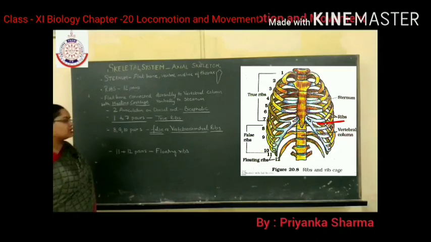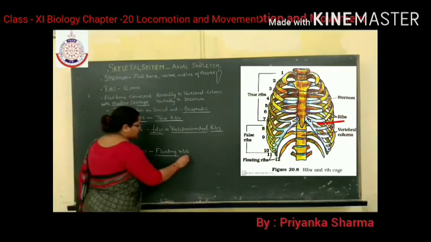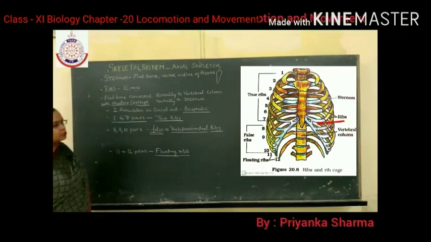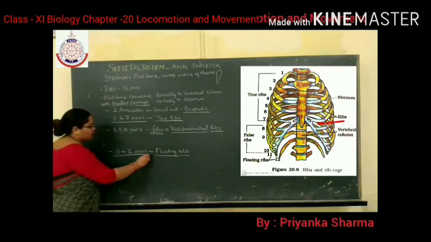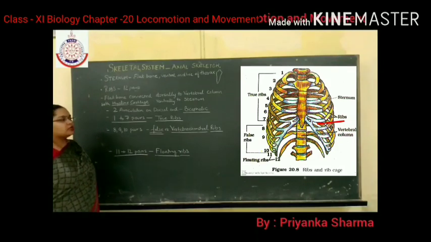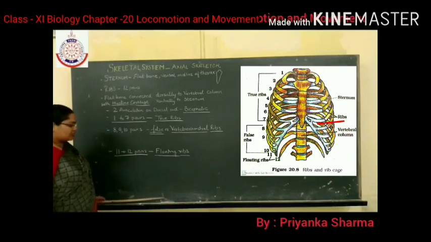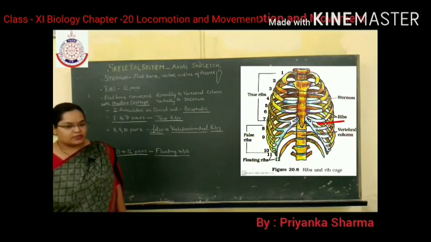Now the next is the floating ribs. You can notice the last two pairs, 11th and 12th, are incomplete; on the ventral side they are not joining to the sternum. Hence they are known as floating ribs. So the 11th and 12th pair of ribs do not join ventrally to the sternum. Dorsally they are connected with the vertebral column, but ventrally they do not join the sternum. That's why they are known as the floating ribs. With this, the explanation of ribs is complete.